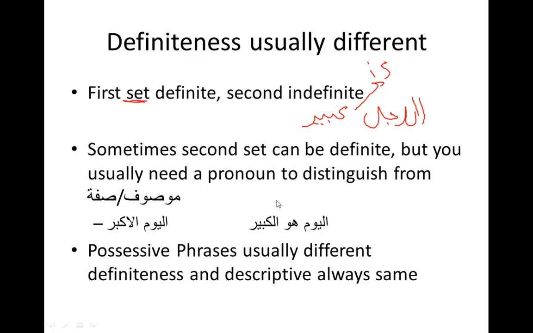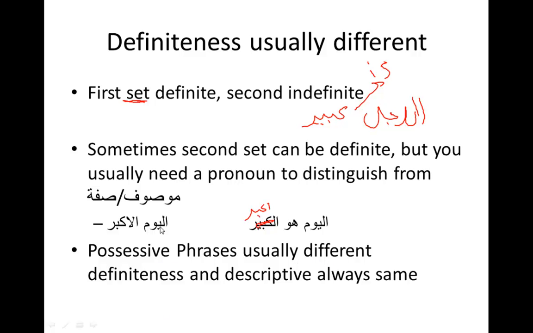Another example that I put here: al-yawmul akbar, the biggest day, versus al-yawmu huwal kabir, the day is the biggest, or I can say al-yawmu huwal akbar, just so I can keep it the same. So you know the difference is the huwa. You have to put the huwa there if you want to make it a sentence. To make the "is" appear in the English translation, you have to put the huwa in the middle. Otherwise, the English people translating your sentence will think it's just sifa mawsuf. The biggest day versus the day is the biggest.